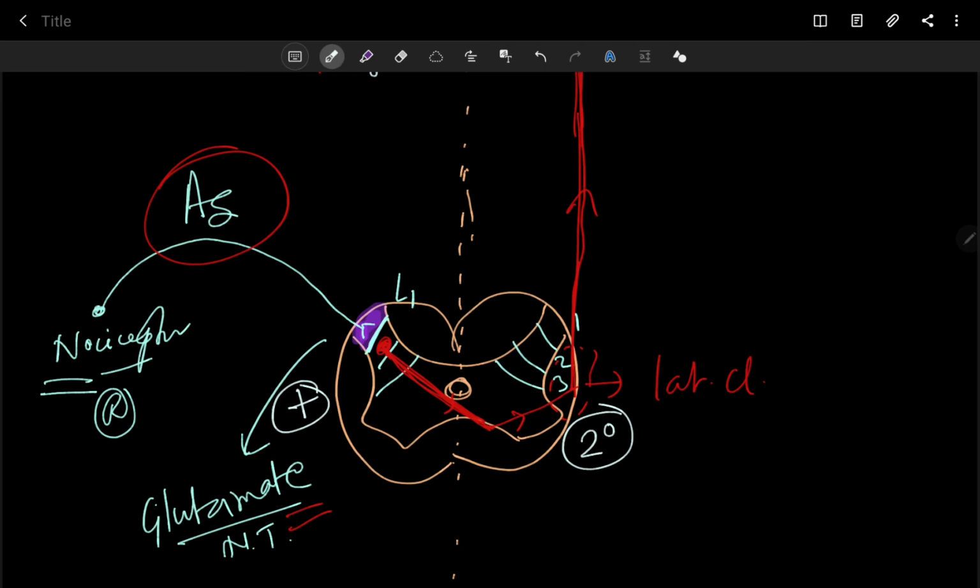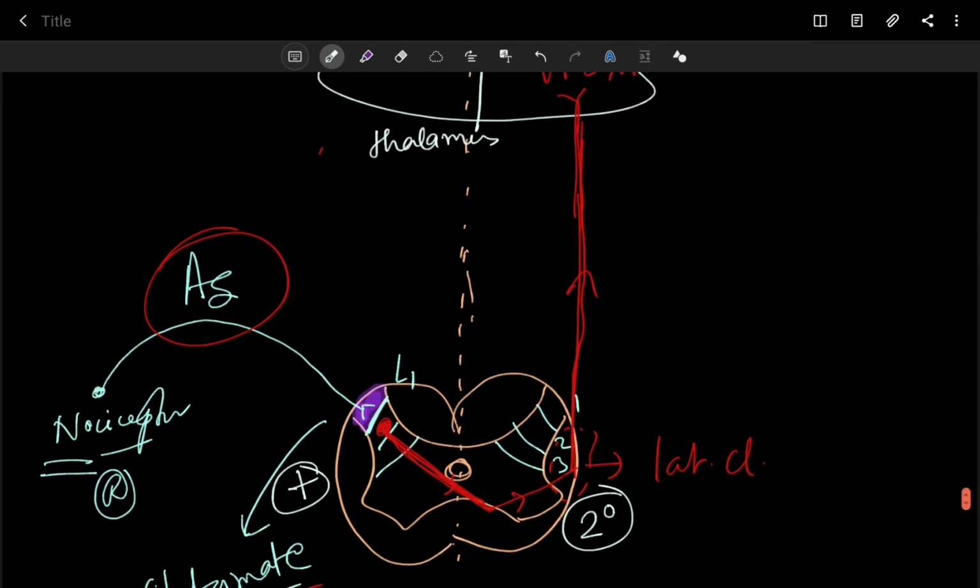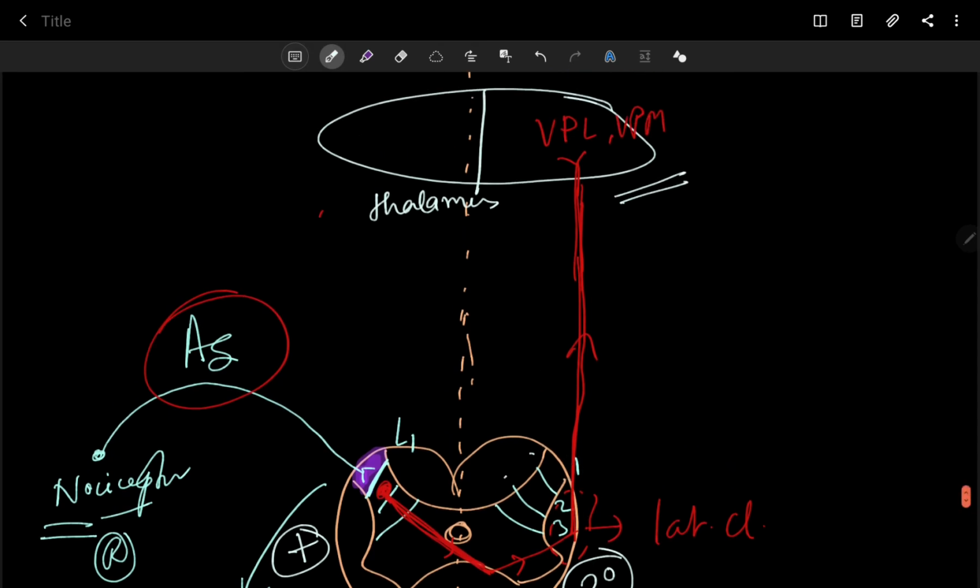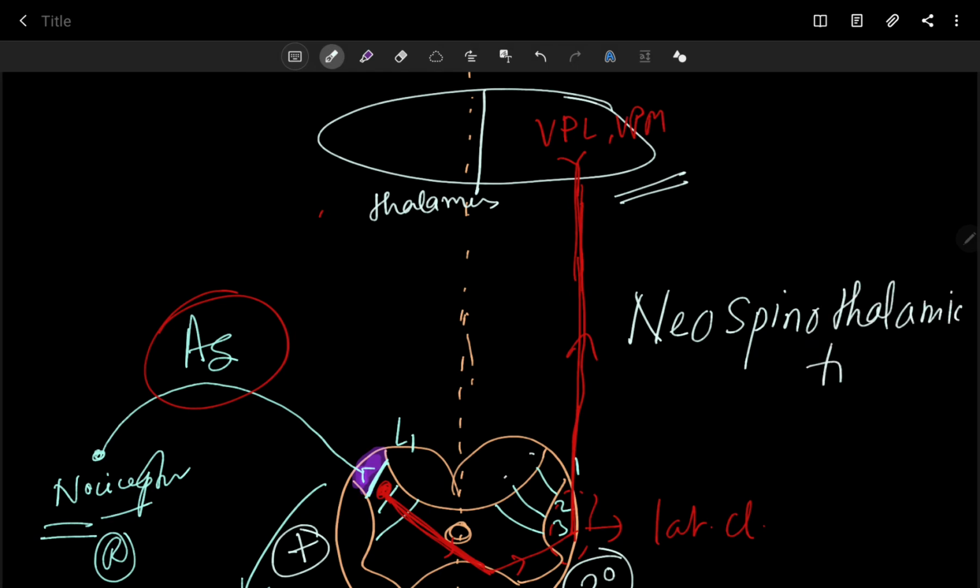That's why this tract, which arises from your spinal cord and reaches the thalamus, is called the neo-spinothalamic tract.